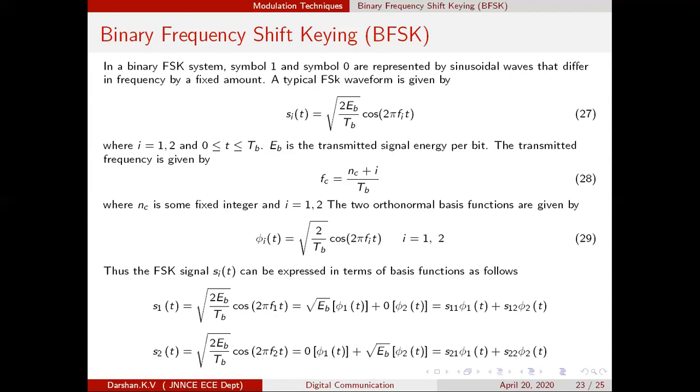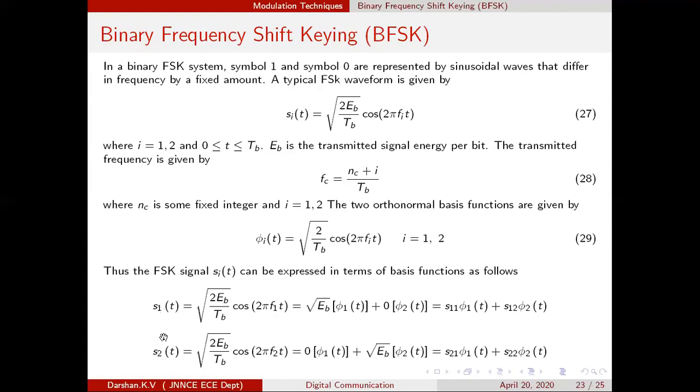If you have the basis functions, then it is much easier to express the signal in the form of basis functions. Any signal could be expressed in terms of basis functions. With equation number 29, you came to know that there are two basis functions. Now how many signals do we have? Two signals, S1 and S2.